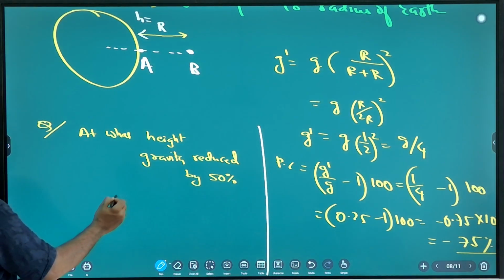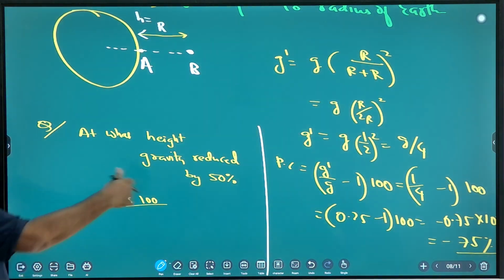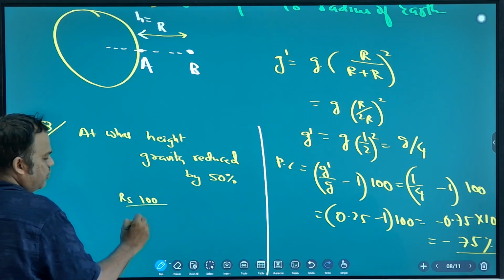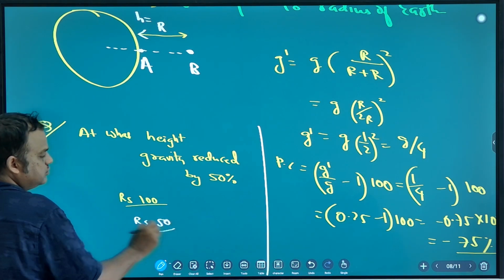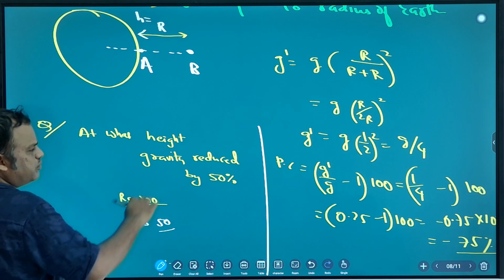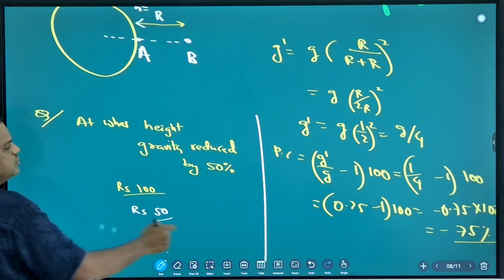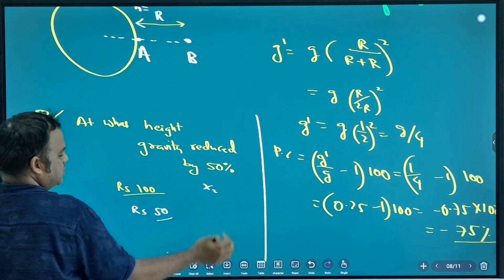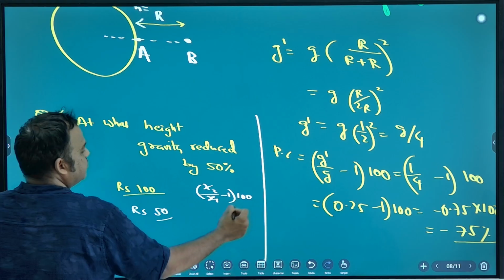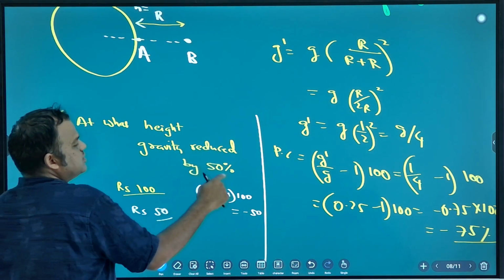Suppose you have 100 rupees. Now 50 rupees you spend. So how much is left? 50. So your money is halved. So I will say your money is reduced by 50%. Correct or not? It means (x2 by x1 minus 1) into 100 is minus 50.